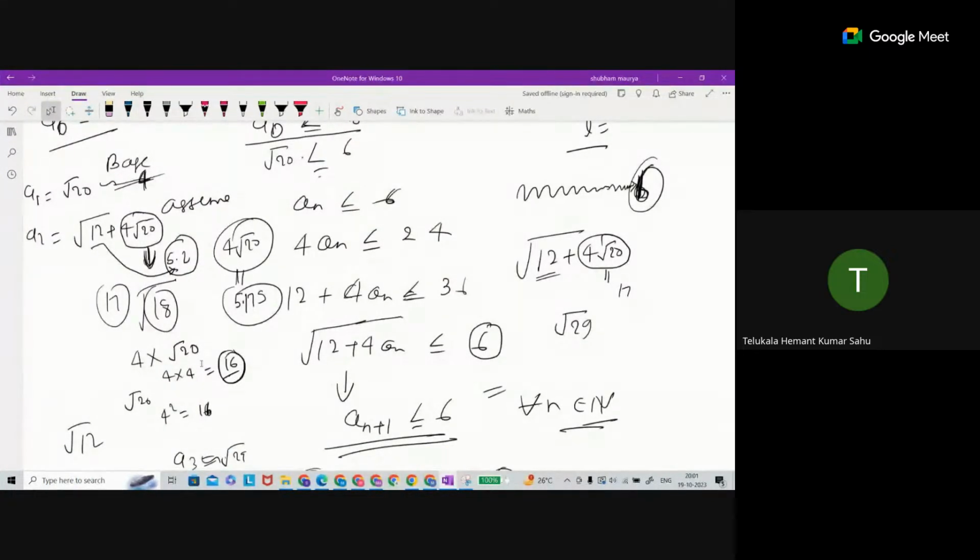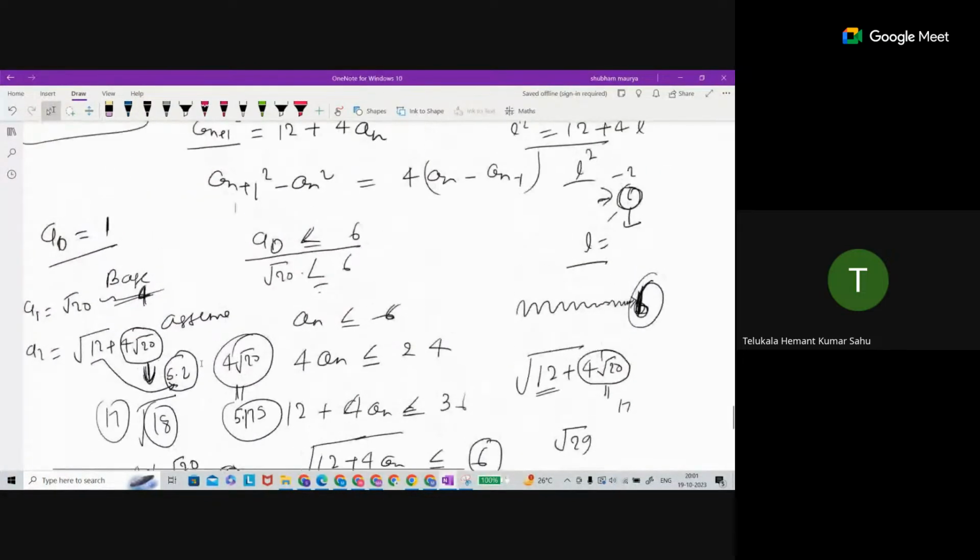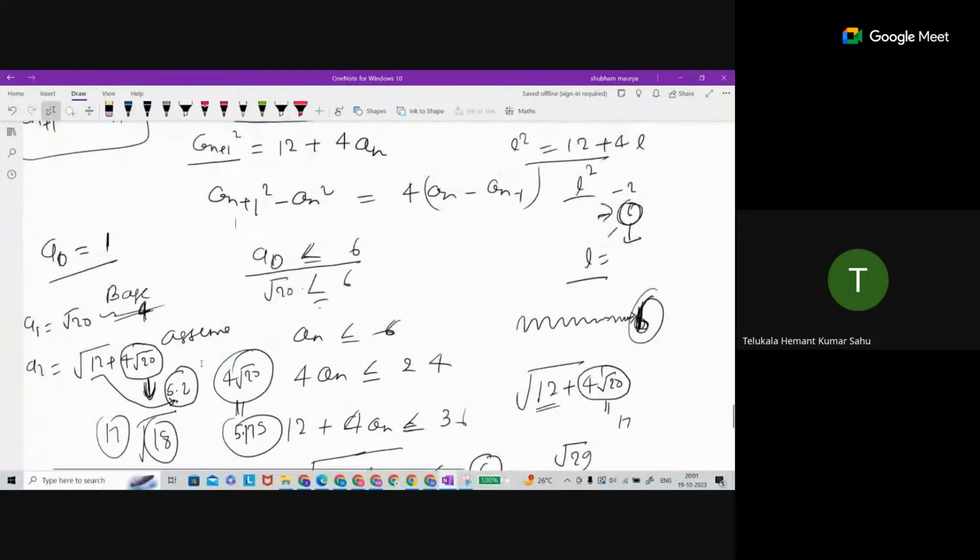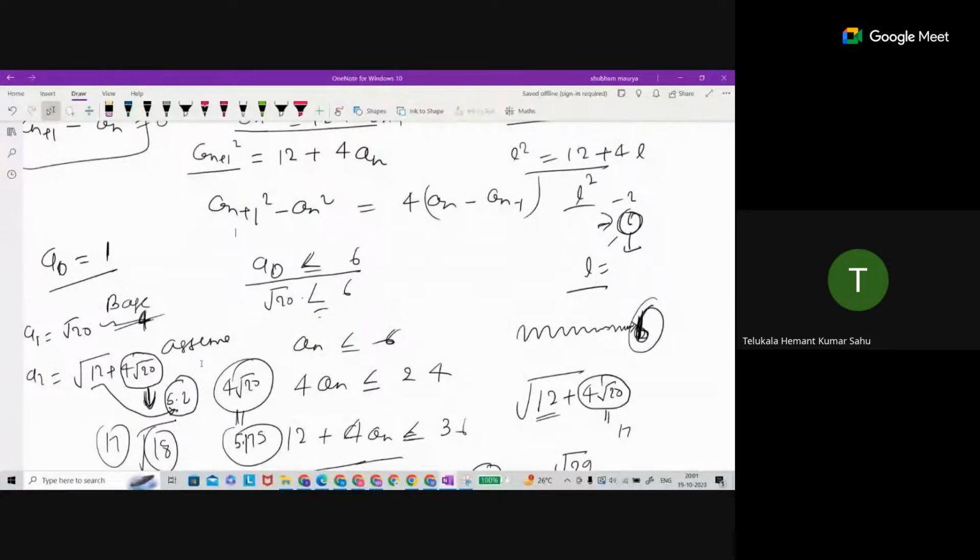But if we calculate from A0 to A1, there is an increase of 3 units, from A1 to A2 an increase of 1.29, and from A2 to A3 an increase of 0.46. So slowly it will decrease, no? We can conclude it is bounded, no, sir? This is one way to say it also.